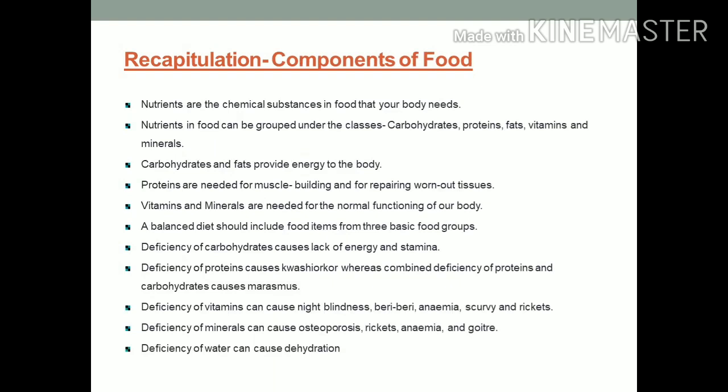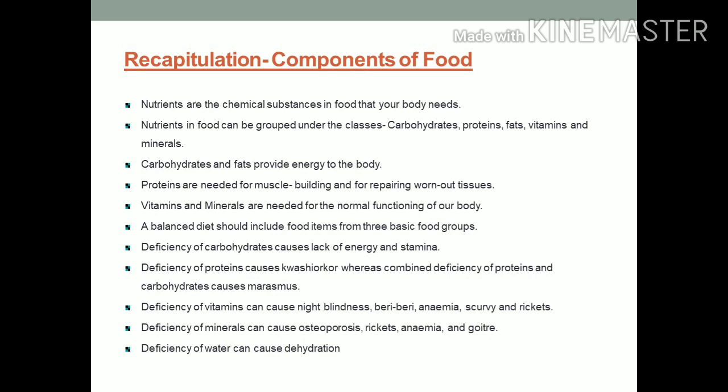Let's revise the chapter Components of Food. First of all, we have to understand what nutrition is. Nutrition is a process by which we can obtain nutrients from food. Nutrients are the chemical substances in food that your body needs. Nutrients in food can be grouped under the classes carbohydrates, proteins, fats, vitamins, and minerals. Carbohydrates and fats provide energy to the body. Proteins are needed for muscle building and for repairing worn out tissues. Vitamins and minerals are needed for normal functioning of the body.